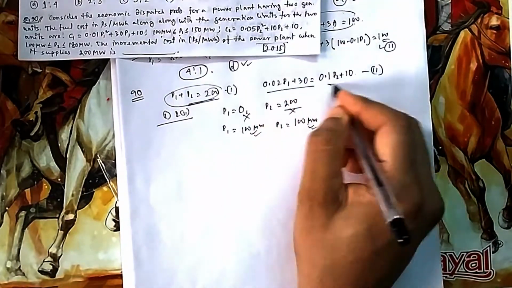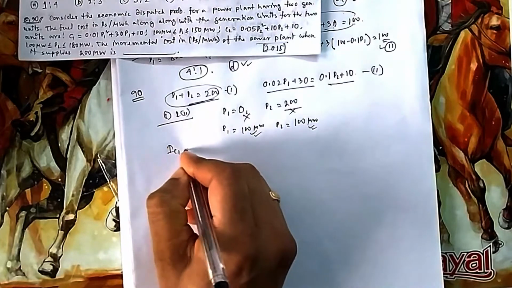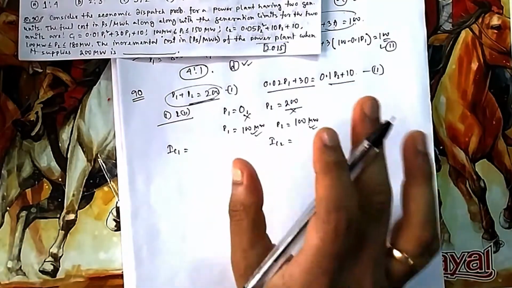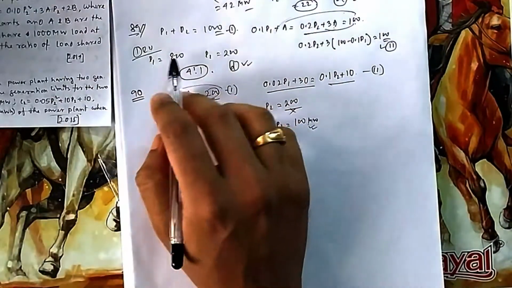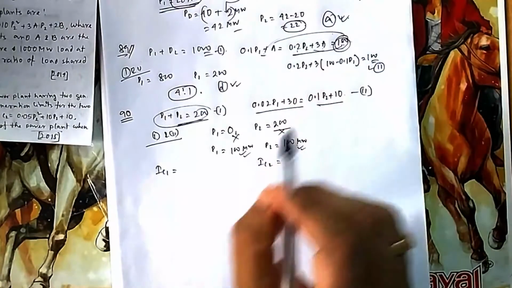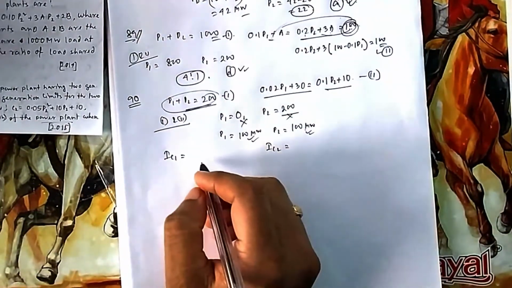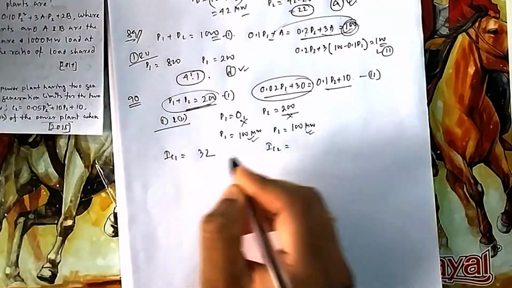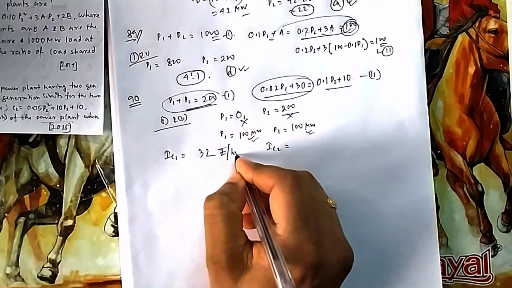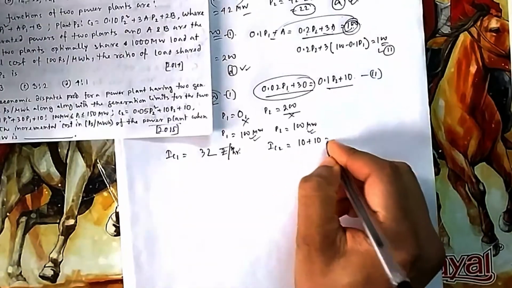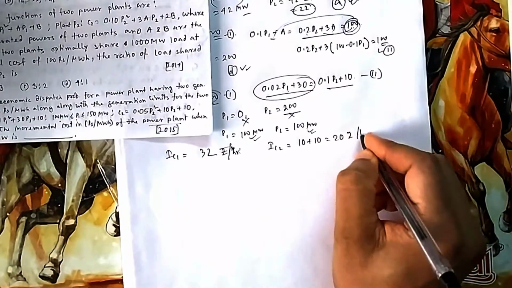Then that means this IC1 and IC2 are not equal. So what is your IC1? What is your IC2? If both were equal, then I could have given that one as the answer. Here both were equal in the previous question and it was 100. This is also 100, this is also 100. But here the situation will not be like that. If you put 100 here, it will be 32 rupees per megawatt hour. And here if you put 100, then it will be 20 rupees per megawatt hour.